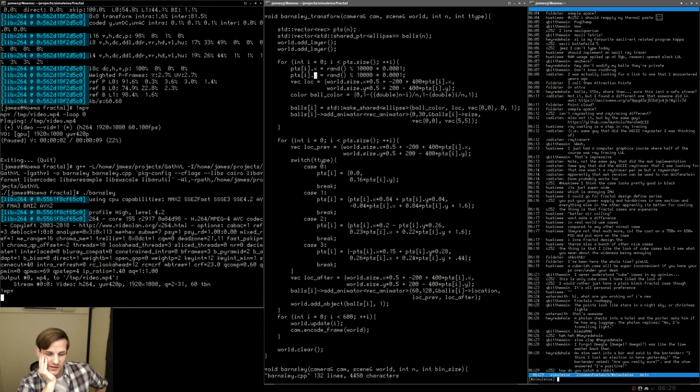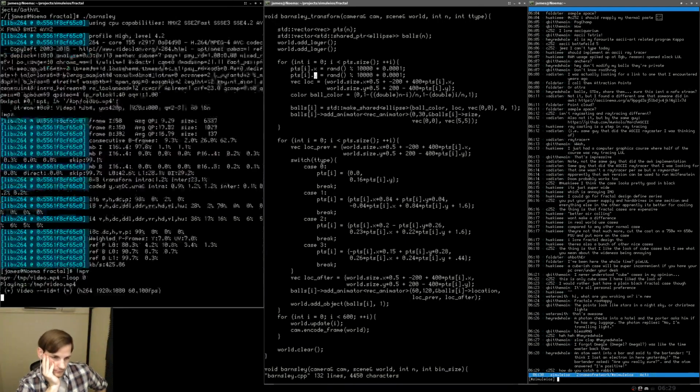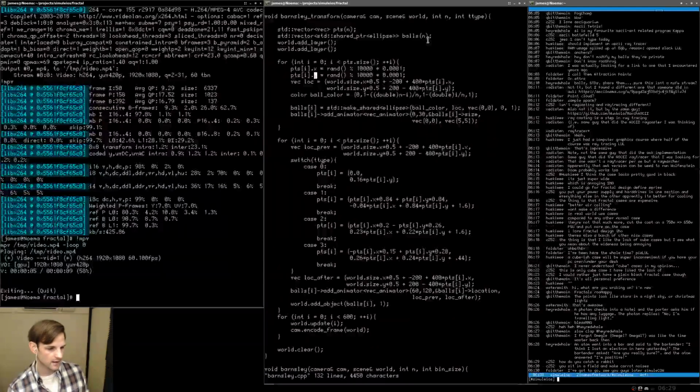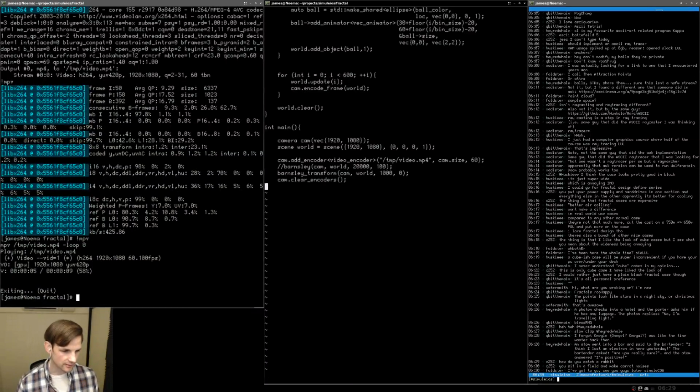So now we should see a random distribution of points. Hopefully. There we go. There's a random distribution of points. That's what I was expecting. Okay. So that's the first transformation. Let's just take a look at all these transformations that we have, and we'll try to modify them. So there is 0. Here is 1.